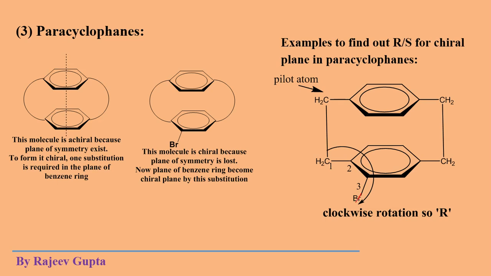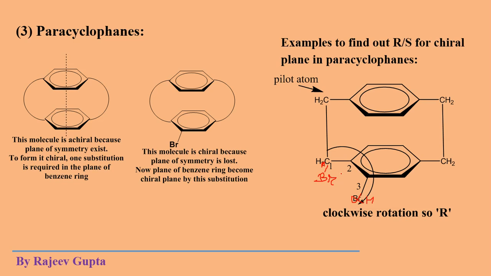Suppose here the substitution is not present, here hydrogen is present, and a substitution is present at this site, that is, a bromine atom is present at this carbon atom. So here only one hydrogen will be present. This is CHBr. All the 4 valencies are complete. 1, 2, 3 and 4 valencies are complete. And substitution is not present on the benzene rings. Okay. Now is this molecule chiral or achiral? This molecule is chiral.